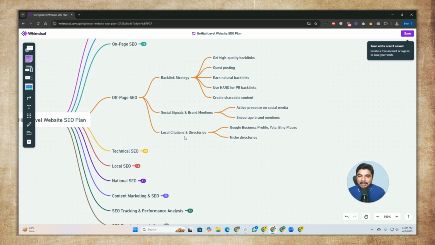So in the next part we are going to discuss off-page SEO. That's apparent from the name. We are doing work off our website. We are doing backlinking, social signals, and local citations as well.